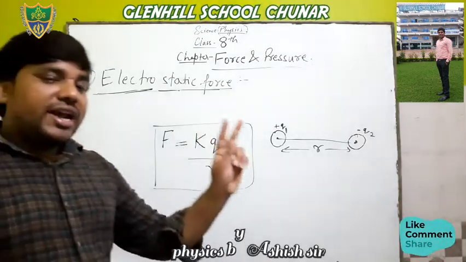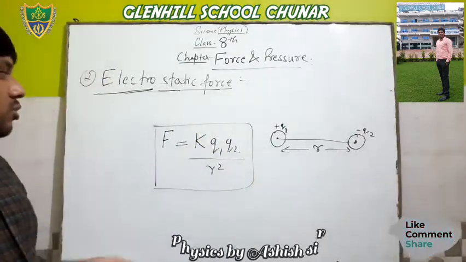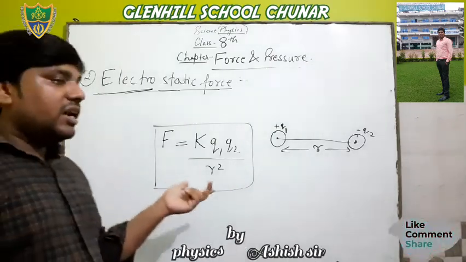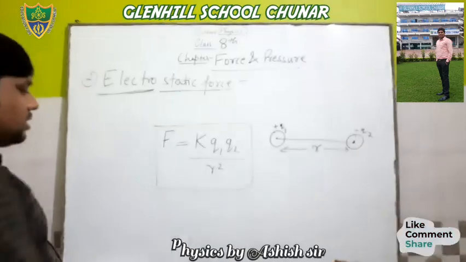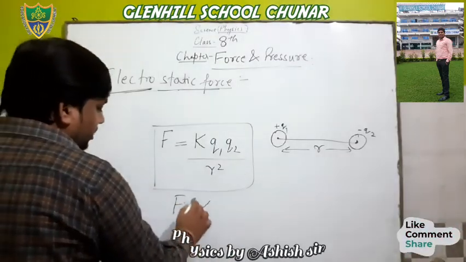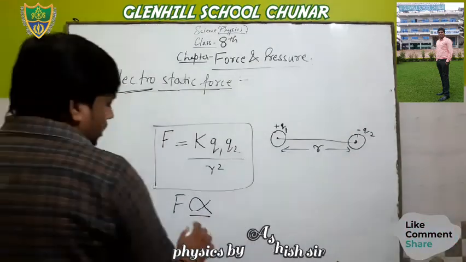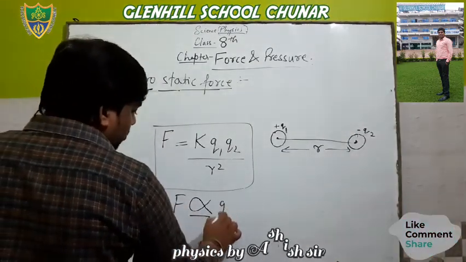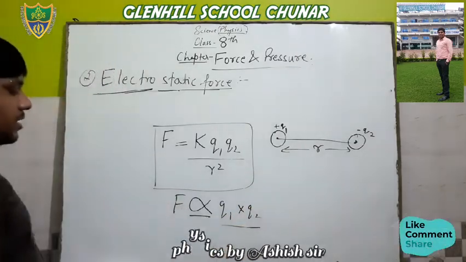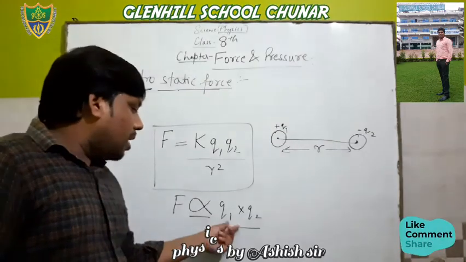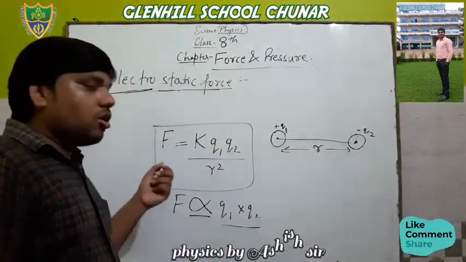The two words, directly proportional and inversely proportional, may be new for you, so we will discuss what they mean. This is the symbol of directly proportional, and F is directly proportional to the product of charges. It means if the amount of charges increases, the force also increases.